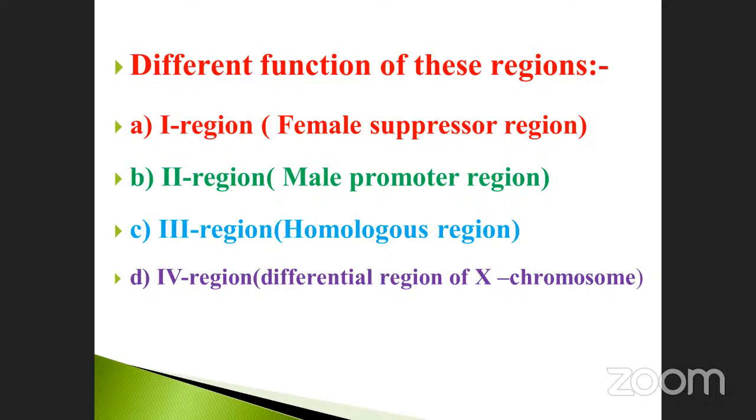The third region is called the homologous region. The fourth region is the differential region of the X chromosome. These are all present in which chromosome? The X chromosome.